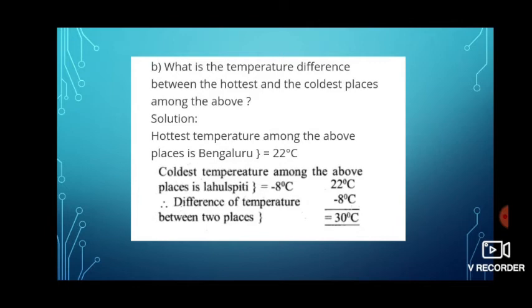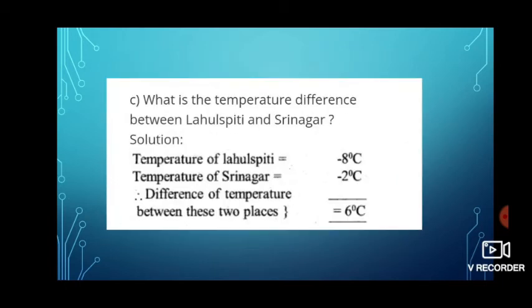And you please check this difference on the number line. You count the small dots, you will get the same 30 degrees Celsius. Next, what is the temperature difference between Lahul Spiti and Srinagar? Here, Lahul Spiti is at minus 8 degrees Celsius and Srinagar at minus 2 degrees Celsius. If we take the difference, we'll get 6 degrees Celsius. Check it on the number line one more time, children.